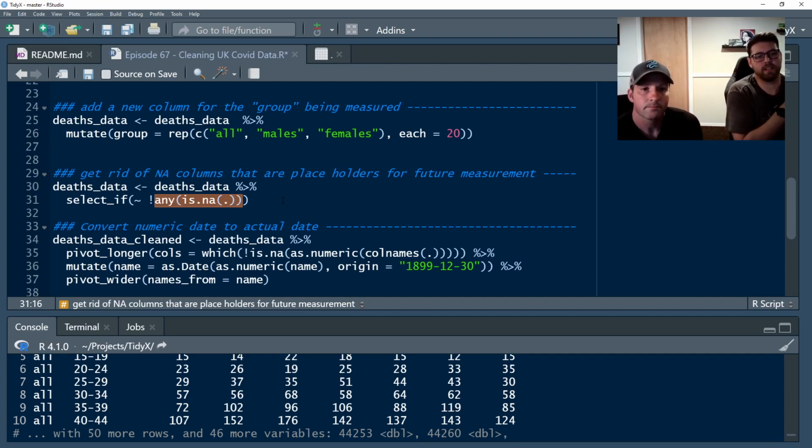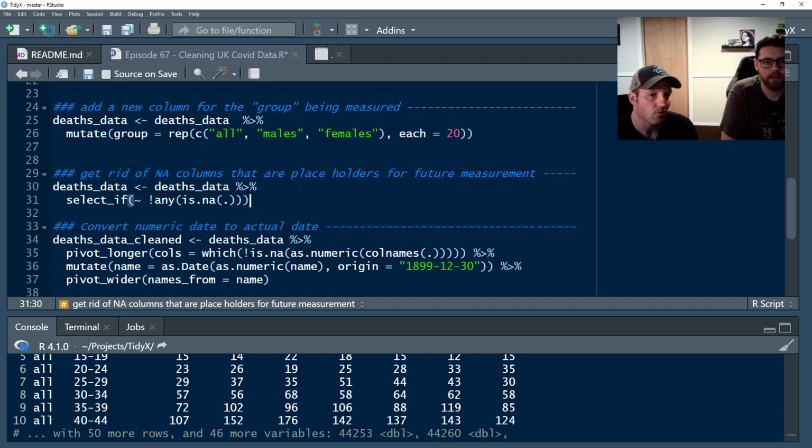Exactly. And so this is all around contextually understanding the data that you're working with and the format, and whether a blank means something. Because we talked about this a little bit, and this is aggressive. Obviously, you're filtering out any columns that have an NA. Another way you could approach it is finding any columns where they're not all NA, and that is going to be more conservative because it's going to only remove the columns where literally all the values are NA. And so it's just, what does NA mean to you? And if you know it's valuable or not. In this case, we know that this is acceptable. It'll get us where we want to go.